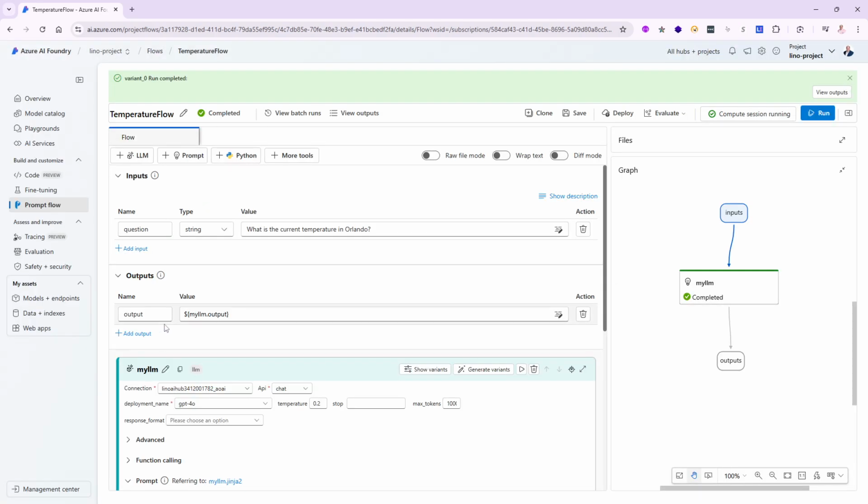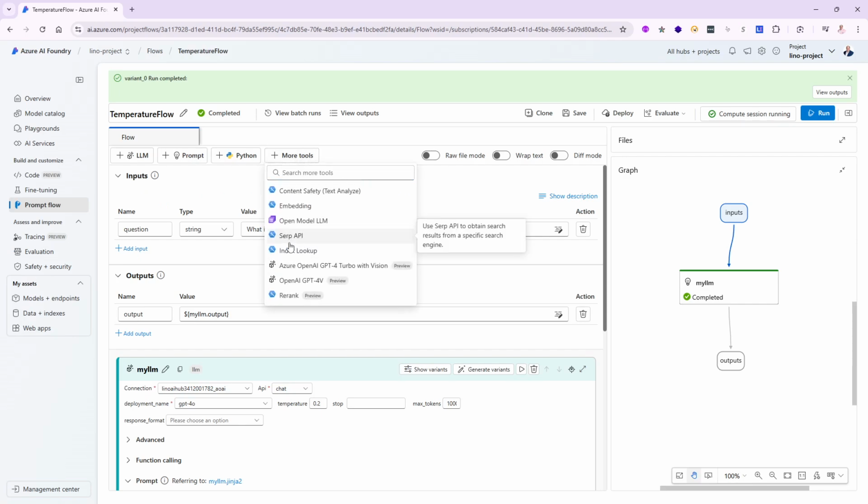If you remember, one of the videos that I created in this series used something called SERP APIs. If I say SERP API, that will give us access to tools like Google search and Bing search and so on. So if I do that right before the LLM, that can actually go to the website for Google or Bing and check what the weather is in Orlando right now and pass that information to the LLM, and it will work.